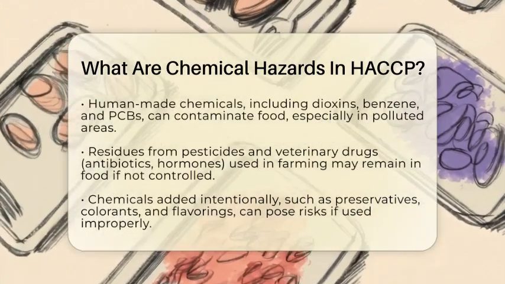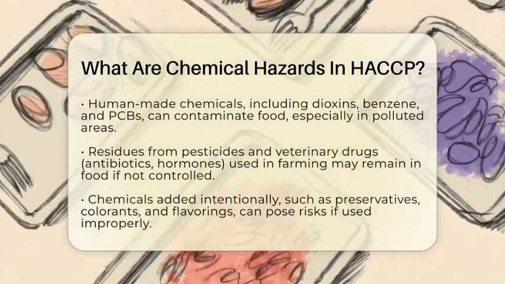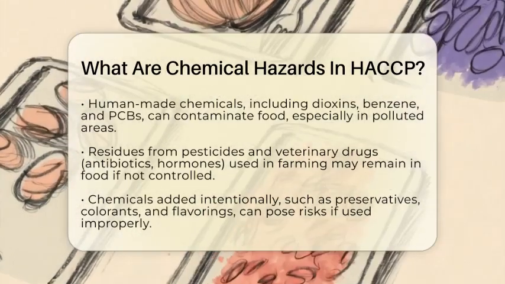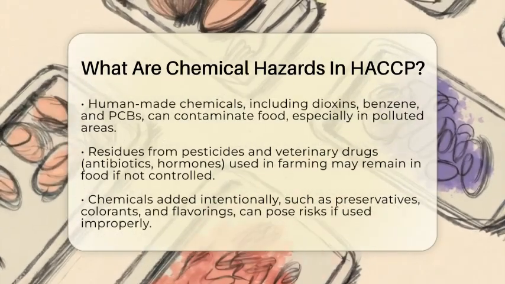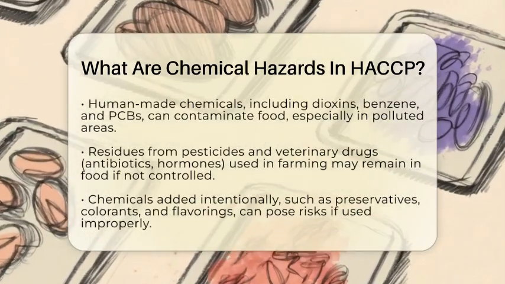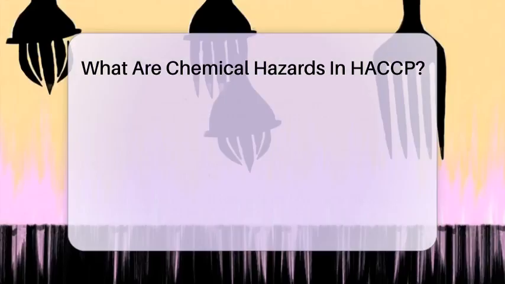Residues from pesticides used in farming and veterinary drugs like antibiotics or hormones given to animals are another concern. These residues can stay in food if not properly controlled. Food safety regulations set limits on how much residue is allowed to protect consumers.